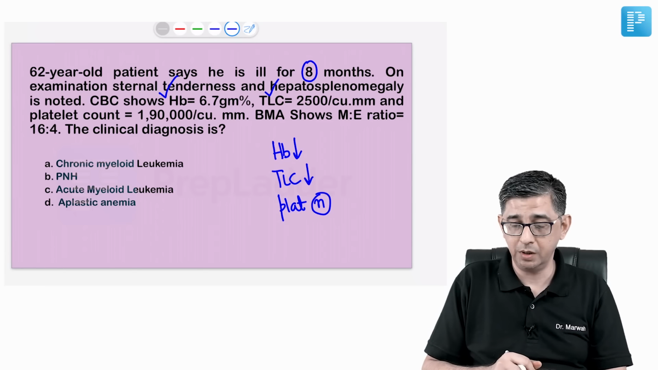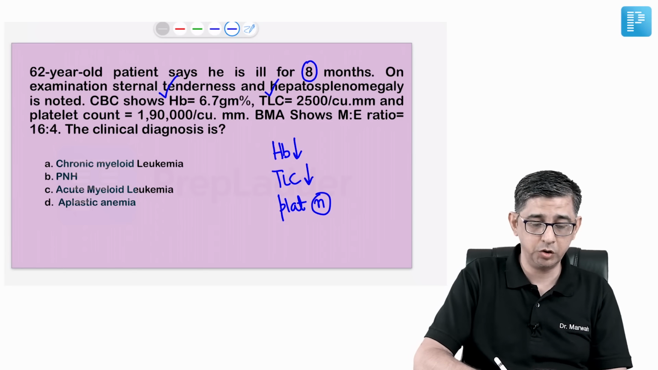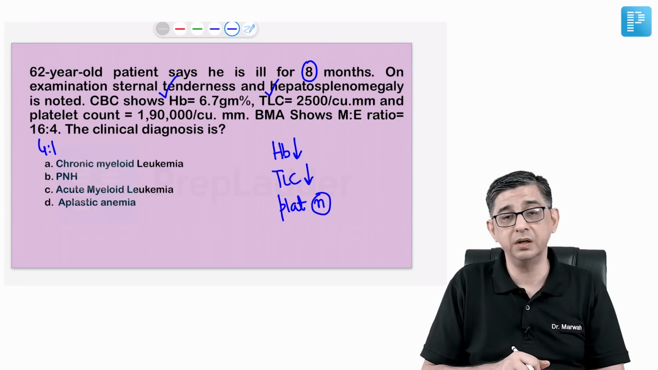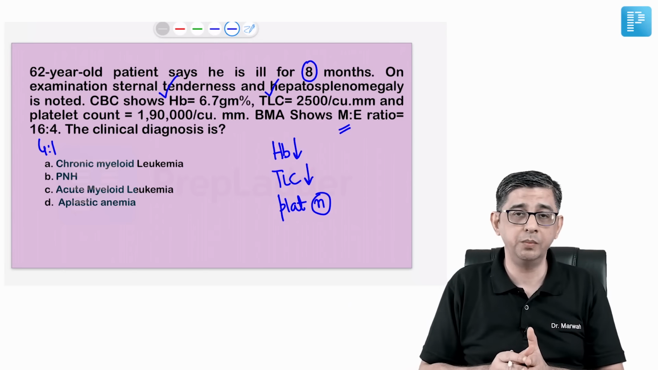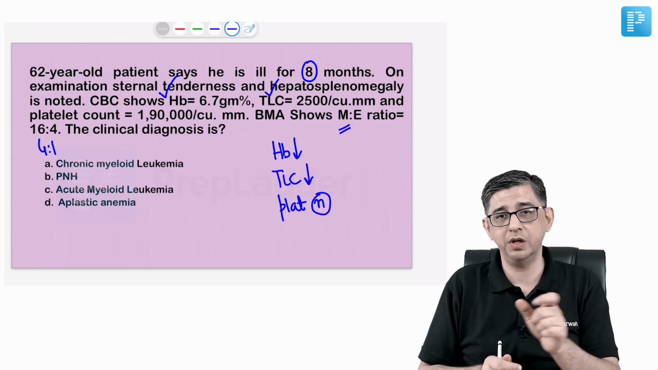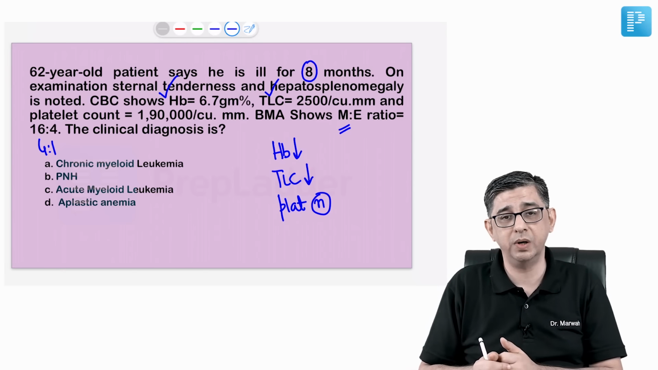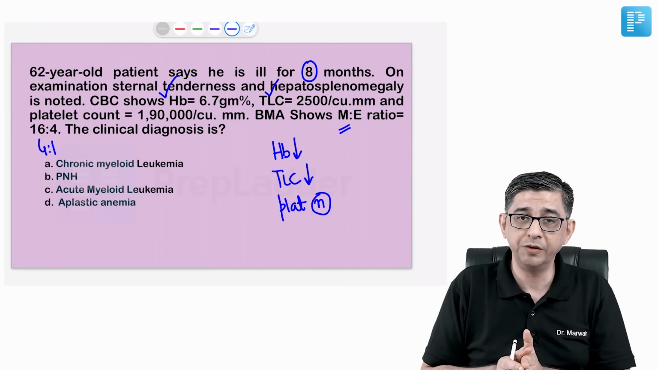And the bone marrow examination shows a myeloid to erythroid ratio of approximately 4:1. Because of the myeloid ratio being exaggerated, the normal myeloid to erythroid ratio is 2:3:1. Here the ratio is about 4:1. I am thinking of the possibility of acute leukemia.